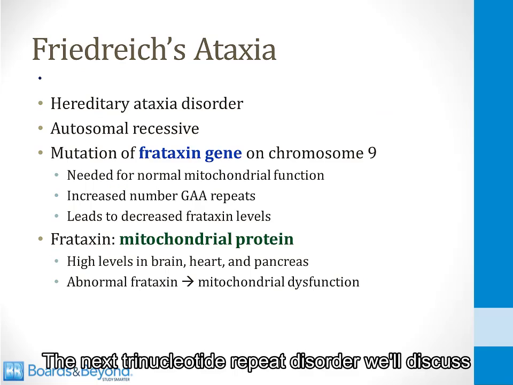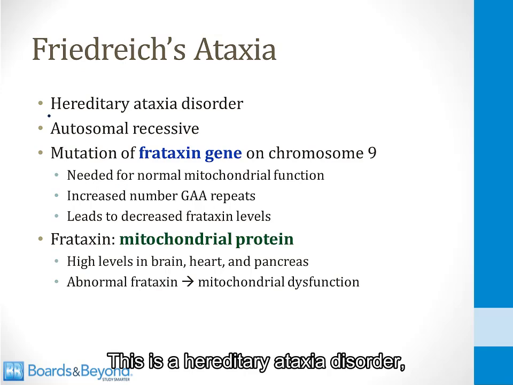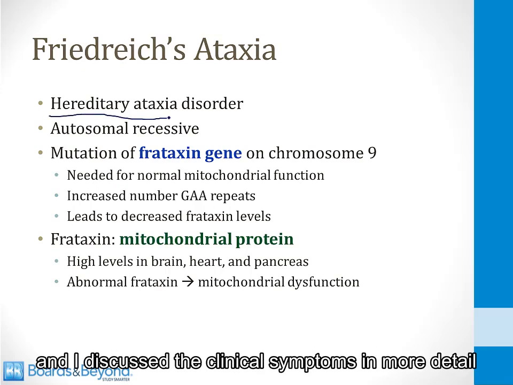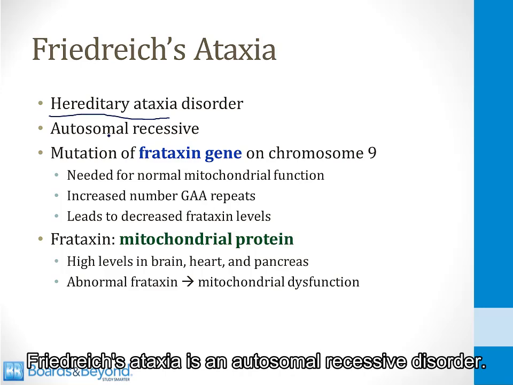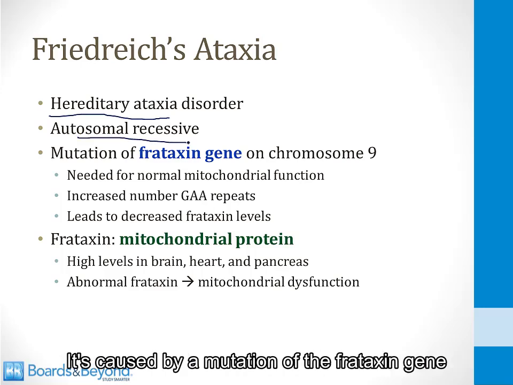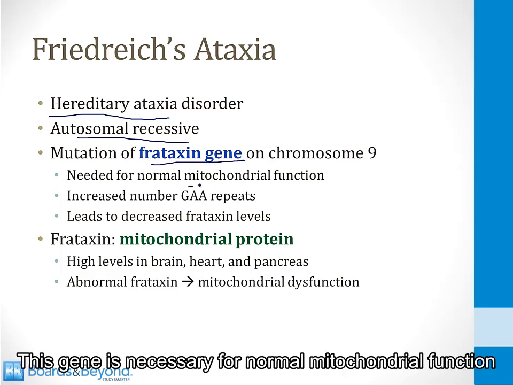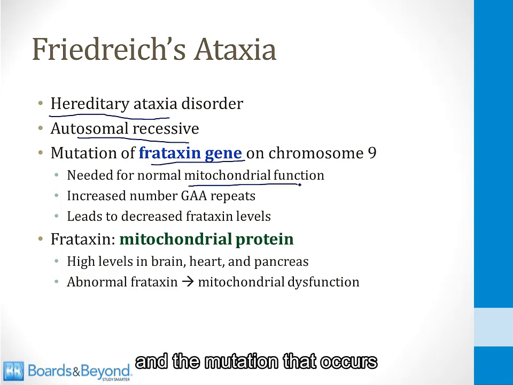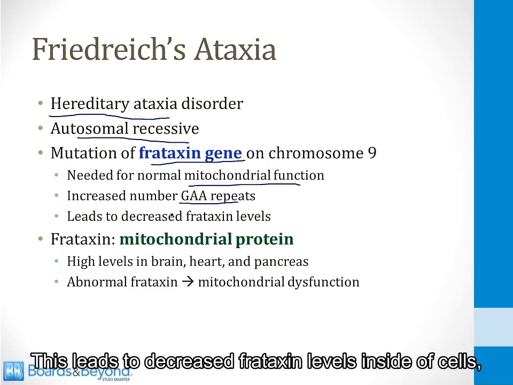The next trinucleotide repeat disorder we'll discuss is Friedreich's ataxia. This is a hereditary ataxia disorder, and I discuss the clinical symptoms in more detail in the neurology video on the cerebellum. Friedreich's ataxia is an autosomal recessive disorder. It's caused by a mutation of the frataxin gene on chromosome 9. This gene is necessary for normal mitochondrial function, and the mutation that occurs is an increased number of GAA repeats. This leads to decreased frataxin levels inside of cells.